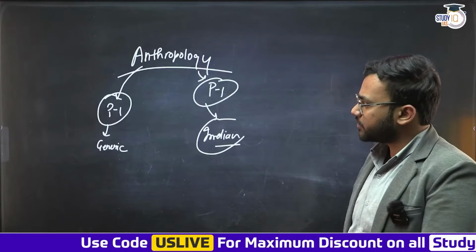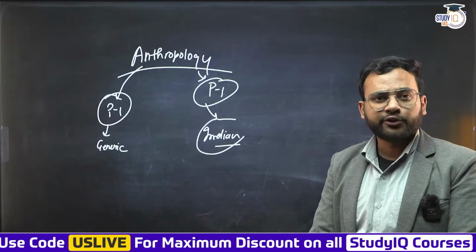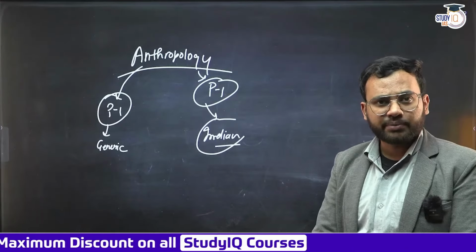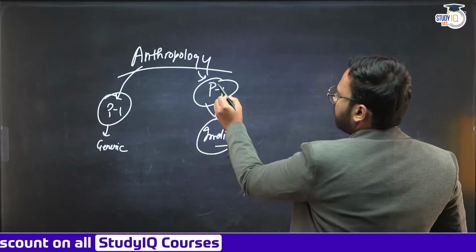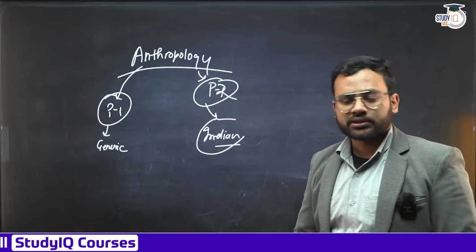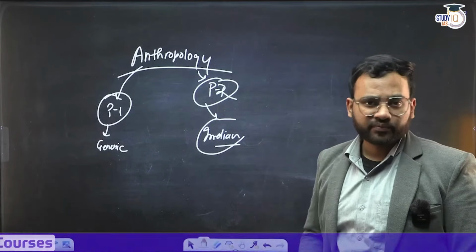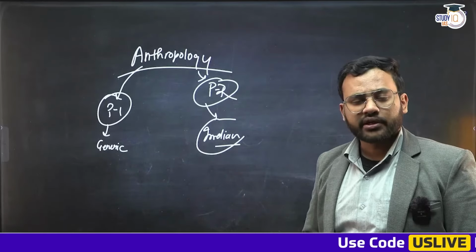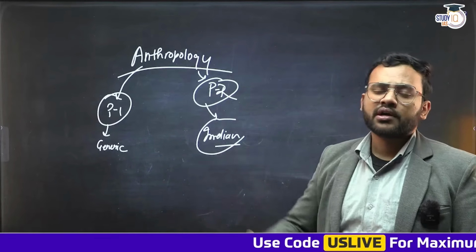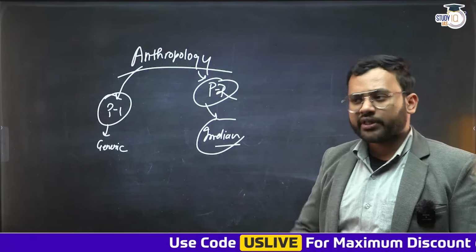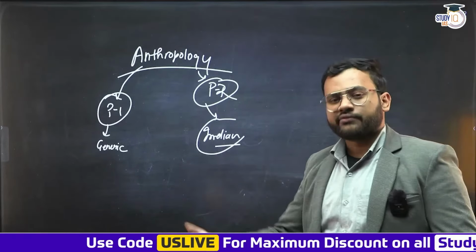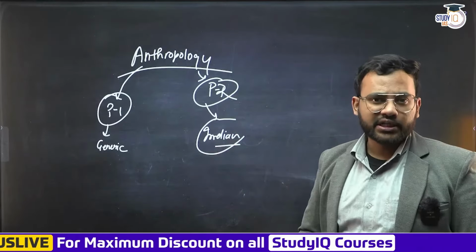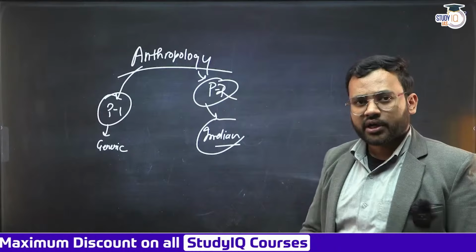Just like any other optional subject, the anthropology optional syllabus is also divided into 2 papers, paper 1 and paper 2. Paper 1 happens to be mostly generic in nature. Paper 2 is mostly inclined towards Indian society. The Indian theme is being followed. In other subjects also the same pattern is being explored. All right. For example, if you are reading subjects like philosophy, they will also divide it into Western philosophy and Indian philosophy. So paper 2 is generally Indian in nature in most of the optional subjects.